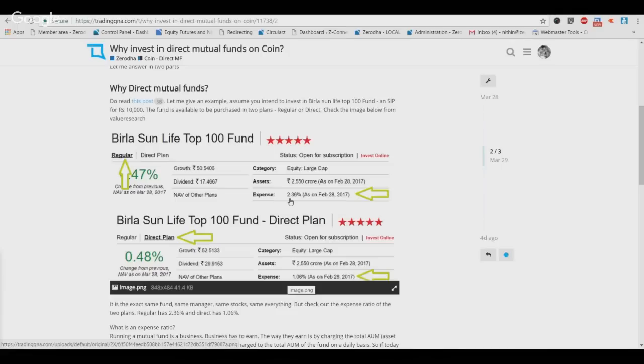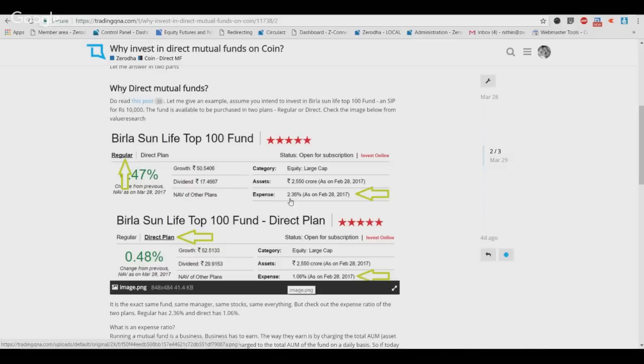Assuming I'm a mutual fund distributor, I bring someone to Birla Sun Life for, say, 1 lakh rupees of investment. I, as a distributor, would earn a certain percentage commission. On equity mutual funds, this is usually in the range of anywhere between 0.5 to 1.5% upfront. That means as soon as the 1 lakh rupees gets invested by one of the clients I introduce, I get paid between 750 to 1,500 rupees as commission for introducing him.